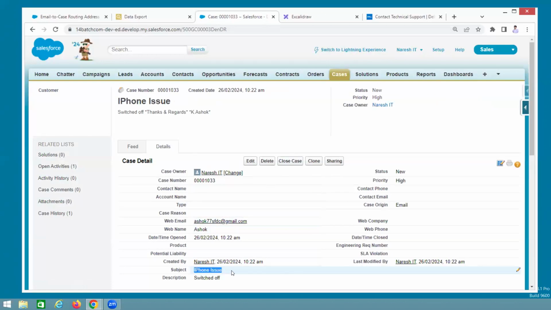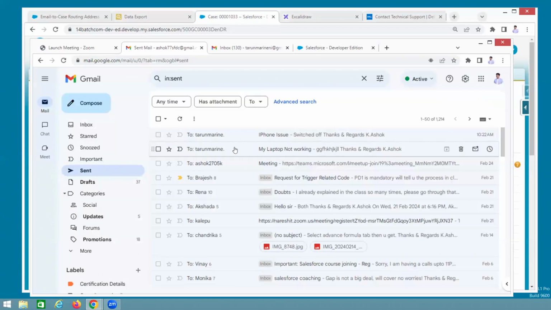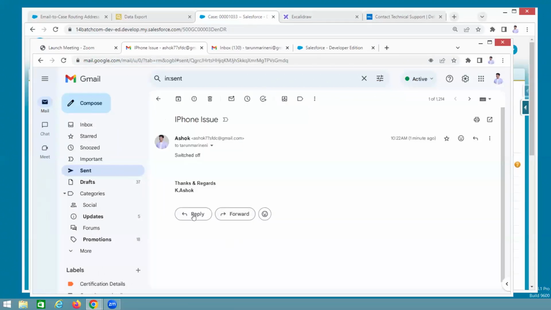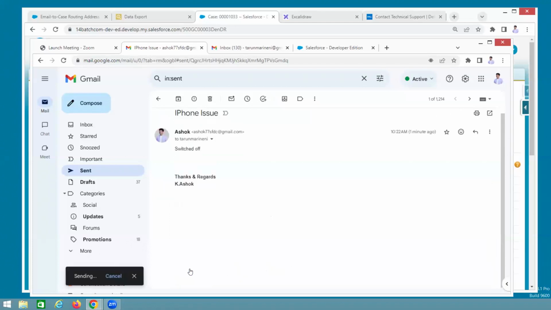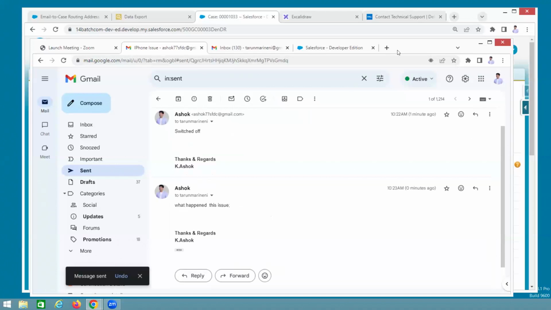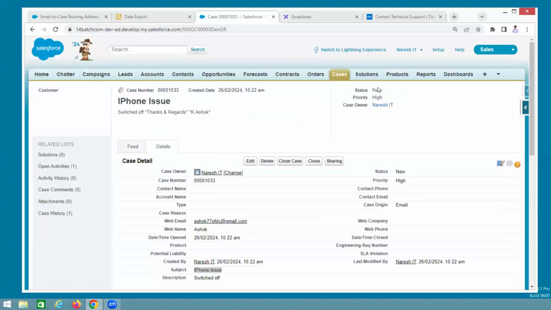After 1 day, I want to tell that, hey, what is happening in my case? I didn't get any reply. In that case, what is the use? This is the one, iPhone. In the same email, you can reply to it. But we'll see what happened with this issue. Whether one more case is created or within the same mobile case this is coming. iPhone, we'll see.